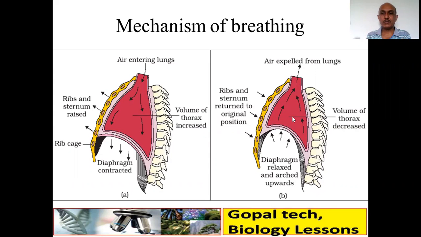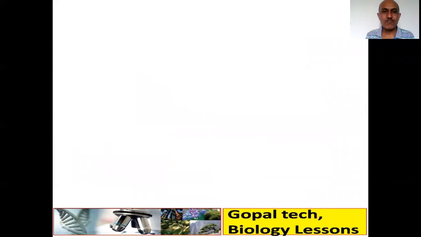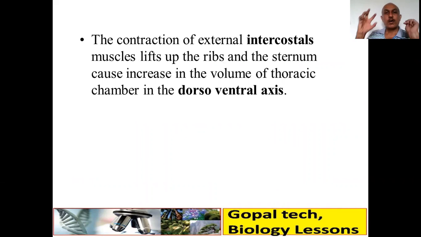So these two diagrams give you a clear idea how the intrapulmonary volume and pressure vary. The contraction of the external intercostal muscles lifts up the ribs and the sternum, causing an increase in the volume of the thoracic chamber in the dorsoventral axis. See, anteroposterior, then dorsoventral.